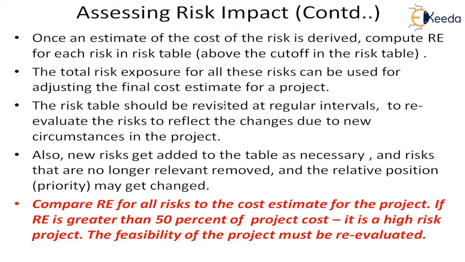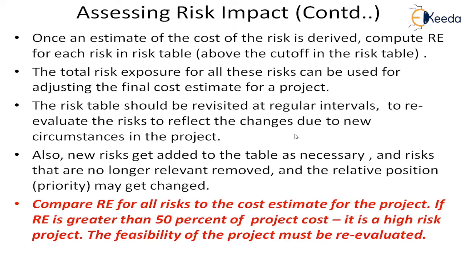Now the risk table should be revisited. Once we have made the risk table, it is not static, because the environment changes, the project is progressing, so the circumstances keep changing. At regular intervals we have to keep revisiting the risk table to see if whatever we had done will remain as such, or any circumstances have changed which are affecting the risk table.